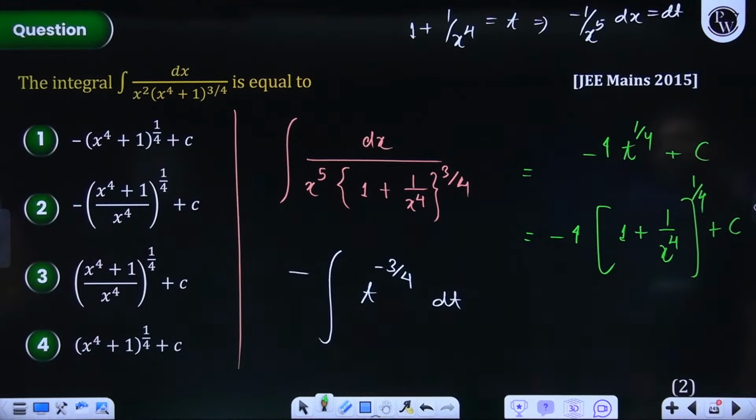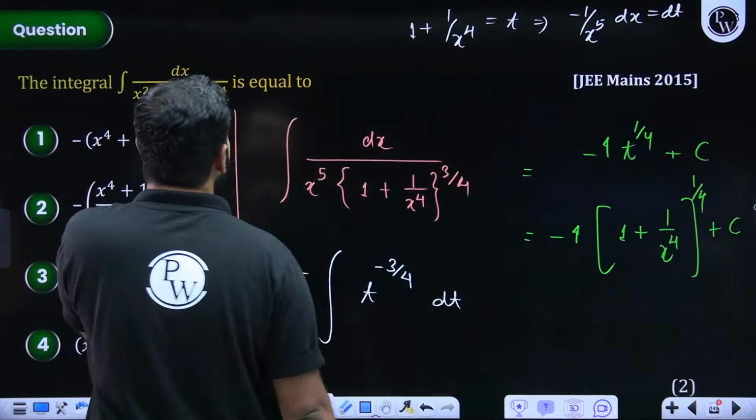I hope we are doing it correctly. We are doing it great. Why am I writing a 4 here? Should there be a 4? I think there should be a 4, but they are not giving any 4 there. Let me check it once again. There should have been a 4, right? Do write it in the comment box, because according to me there should be a 4.